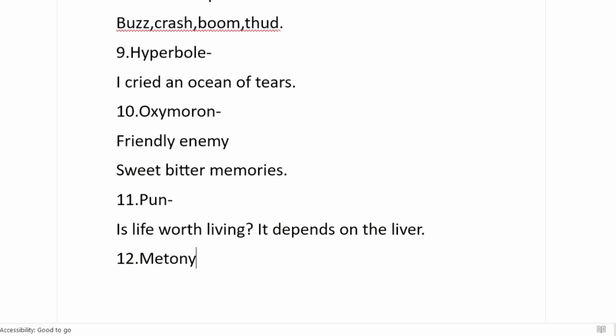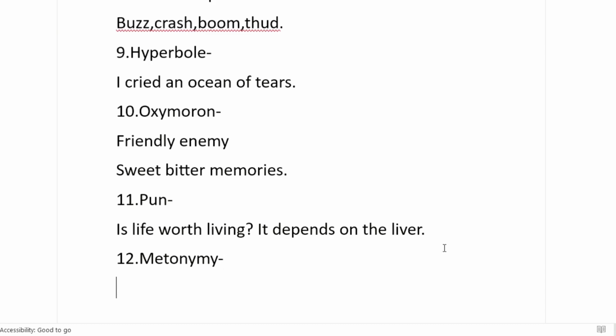Next is metonymy. Now what do you mean by metonymy? Metonymy means when I use the name of an object by the name of something else. Like for example, when I take a proper noun to describe or use a common noun associated to it.